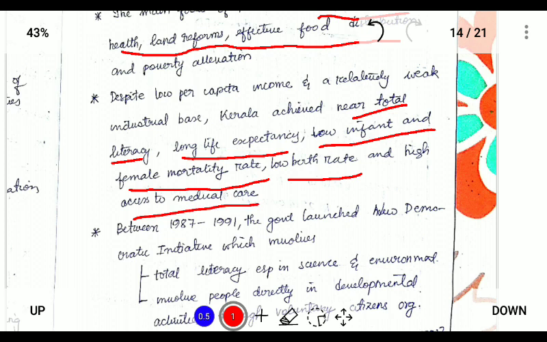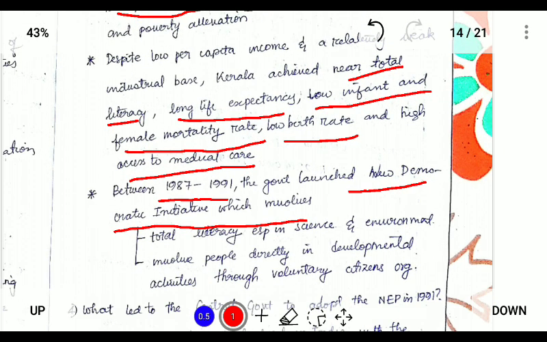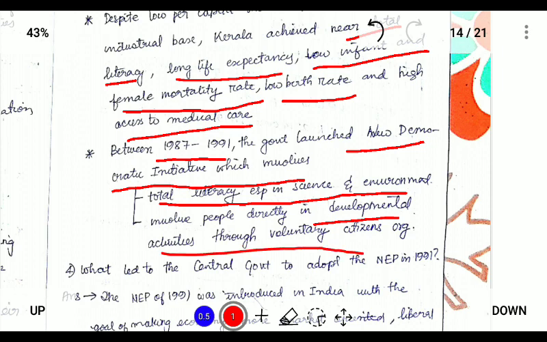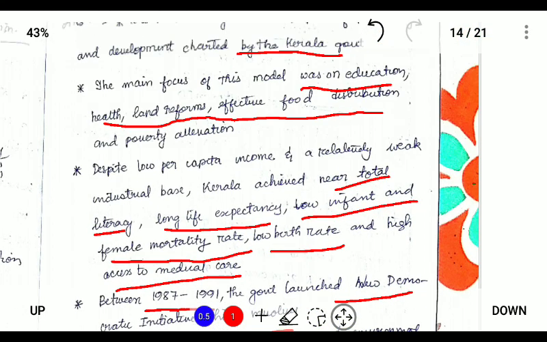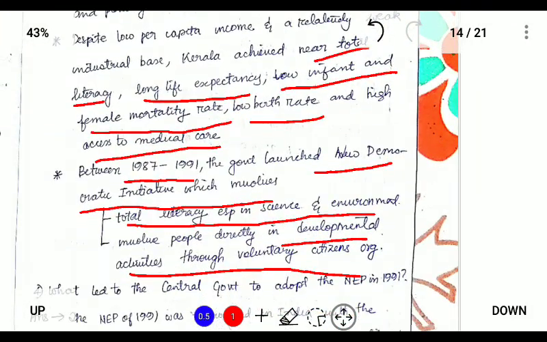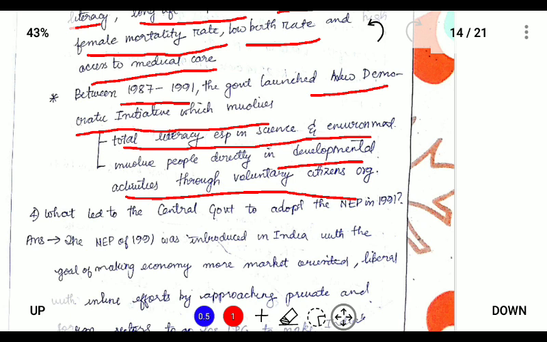So this was initiated between 1987 and 1991, and the government of Kerala also launched a new democratic initiative which provides for total literacy, especially in science and the environment, and it also made people directly involved with decision making through voluntary citizen organizations. So these were the steps taken by the Kerala model of planning, which helped in the overall development of Kerala as one of the most developed states of India.